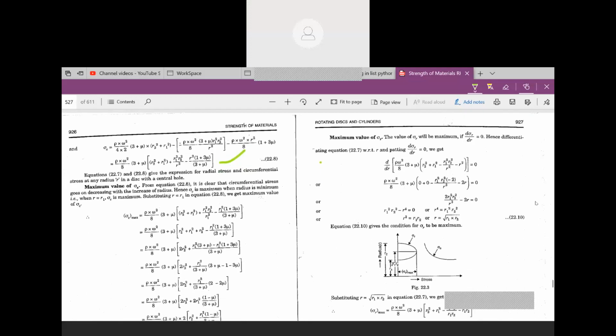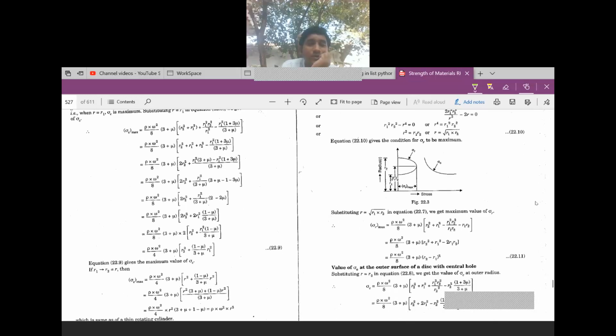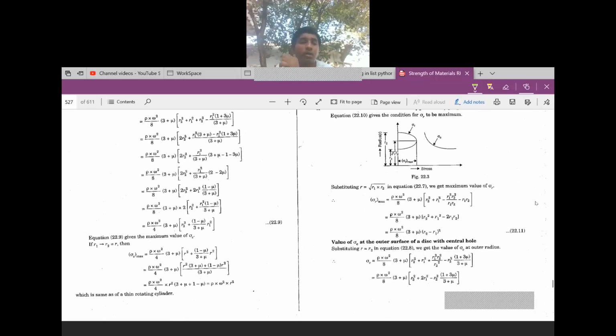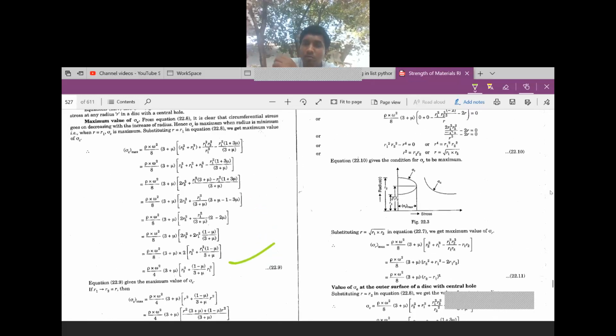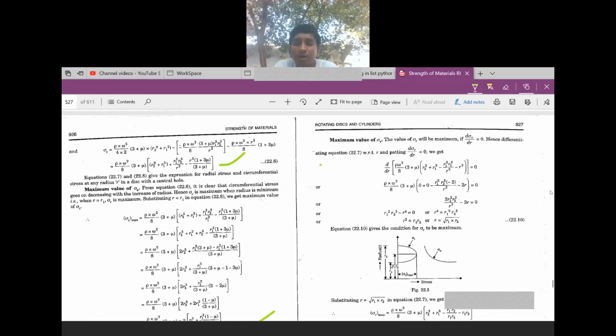The maximum value of sigma c: the formula for maximum stress is similarly rho omega square by 4. Sigma c max is rho omega square by 4 into (3 plus mu) into r2 square plus (1 minus mu) by (3 plus mu) into r1 square. Are you able to understand? I am just explaining the formulae which are going to be used in these problems.